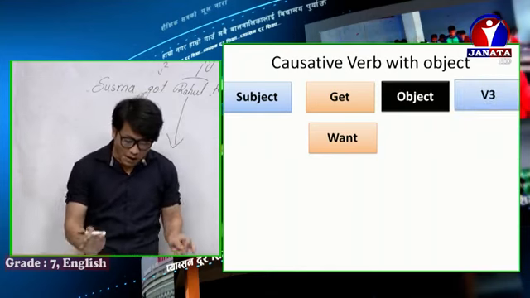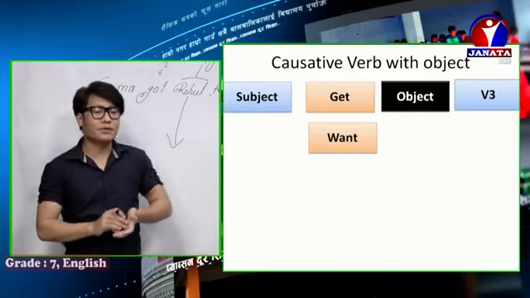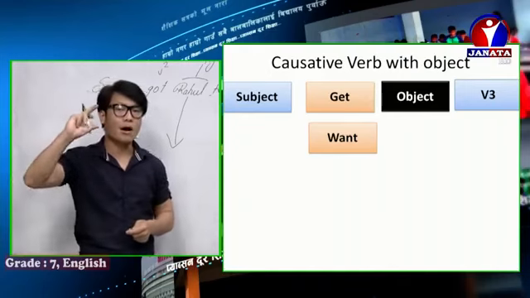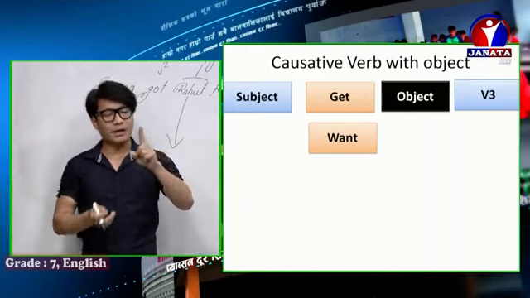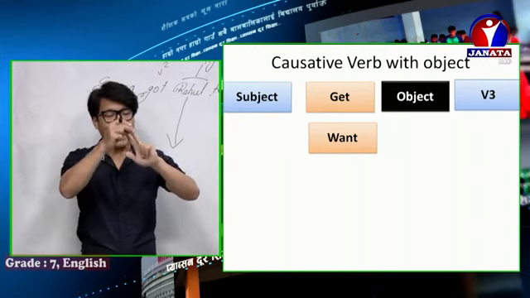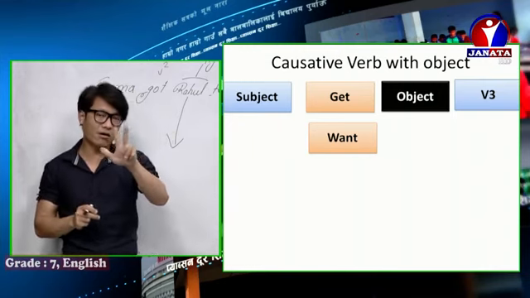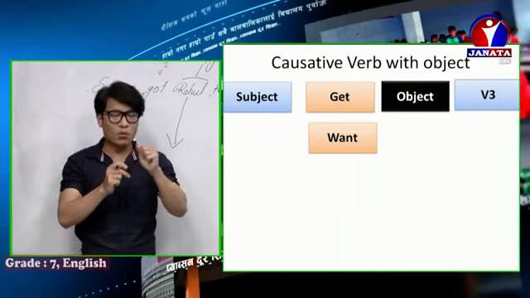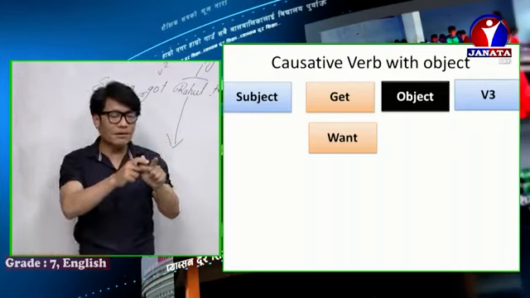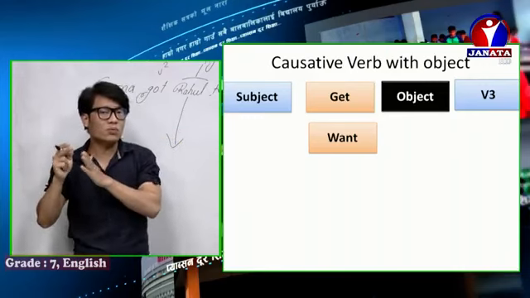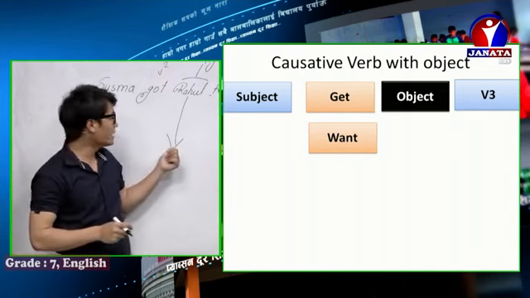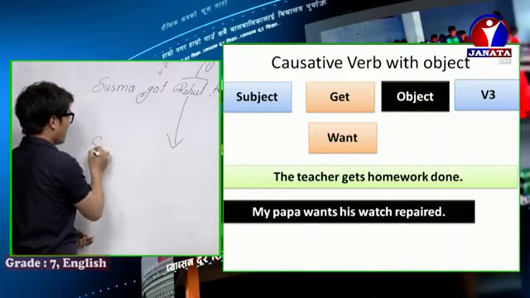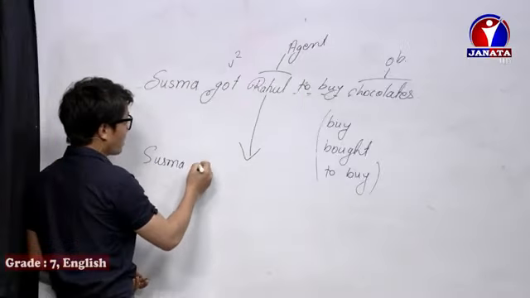So after all causative verbs, if there is an object, we should use verb 3. After make, have, and let, if there is an agent, we use direct verb 1. But after want and get, if there is an agent, we use to plus verb 1.